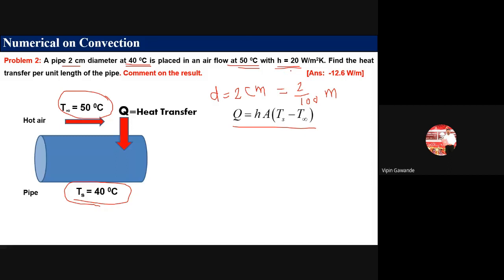Here you will see the air temperature is more than the surface temperature. So you can easily identify that heat transfer will occur from higher temperature to low temperature. That means the heat transfer will occur from hot air to the pipe. So this answer comes out to be negative, because Ts is 40 and T infinity is 50, so 40 minus 50 gives a negative answer. The negative sign denotes only that the heat transfer occurs from air to the pipe.